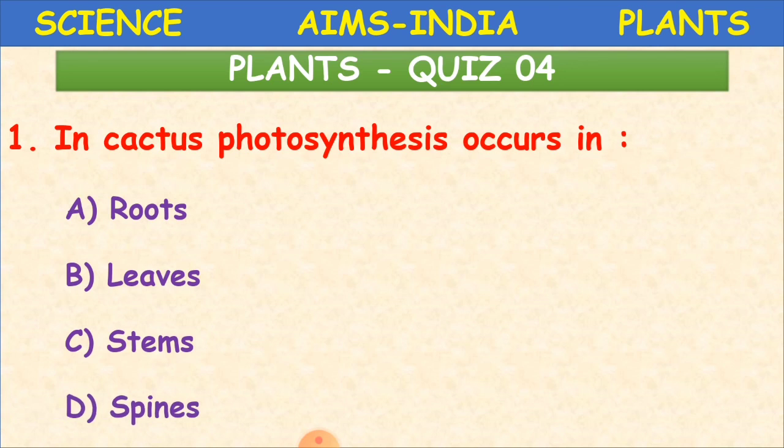Cactus, children, what type of plant is it? Cactus is a desert plant, and photosynthesis occurs where? Yes, it occurs in stems. As it stores water, this stem plays an important role in photosynthesis. Okay, children? Yes. The second question.